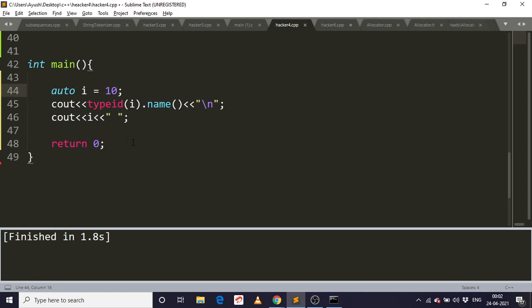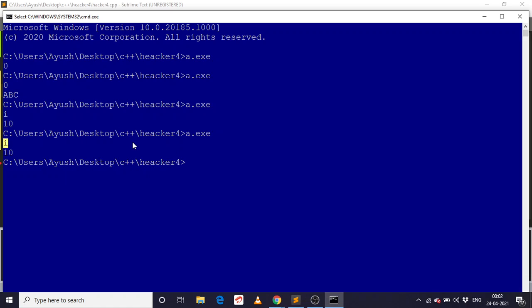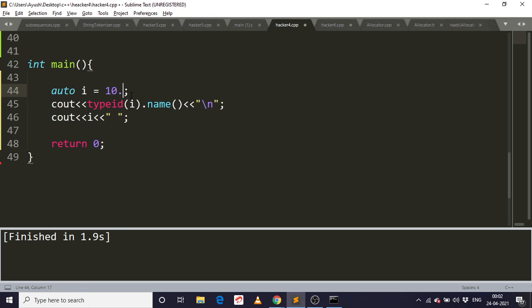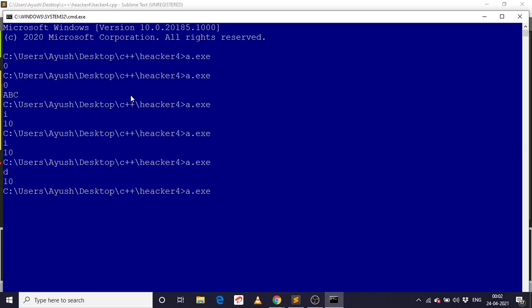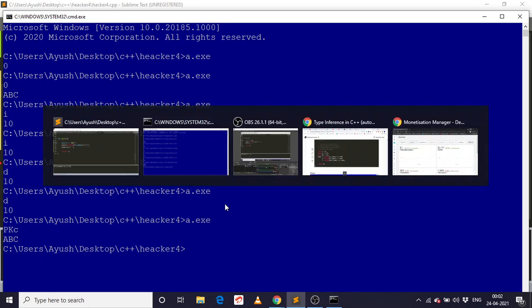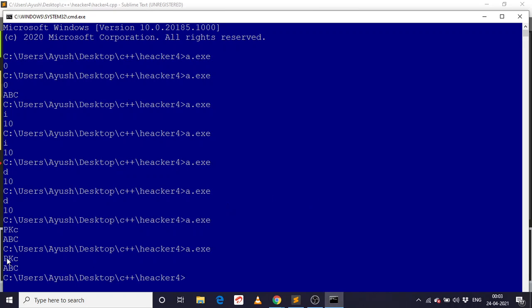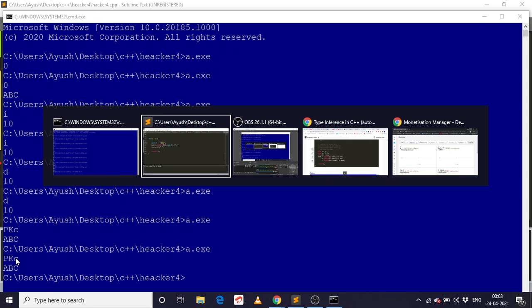So let's suppose I have this. So now it should show me double. So it's double. If I have some string, you see, it will show me this. What is this? I don't know what PKc is. Let's search.